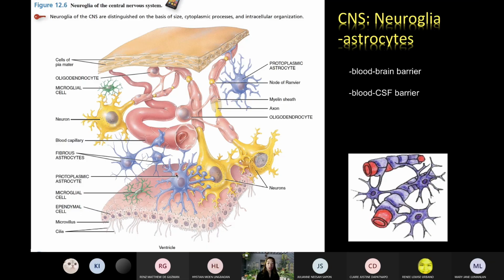Another function of astrocytes is that they now influence learning and memory, okay, by influencing the formation of synapses. Again, a synapse is a functional communication between neurons or between a neuron and an effector. No? Parang yung kanilang junction.